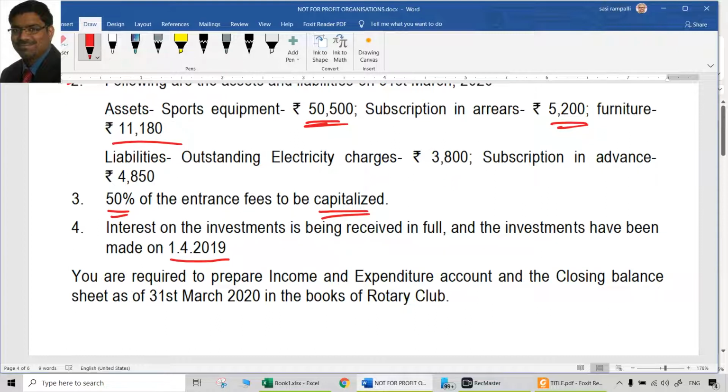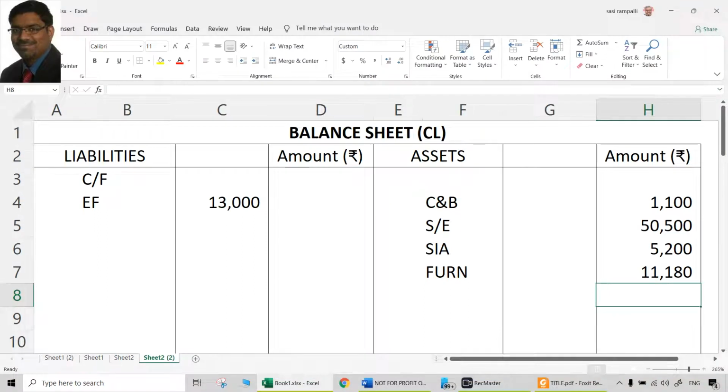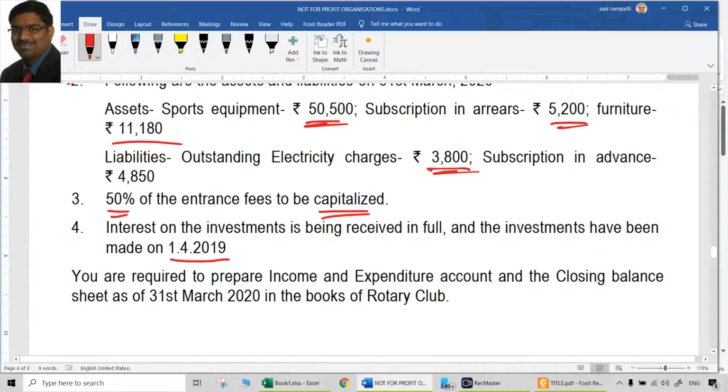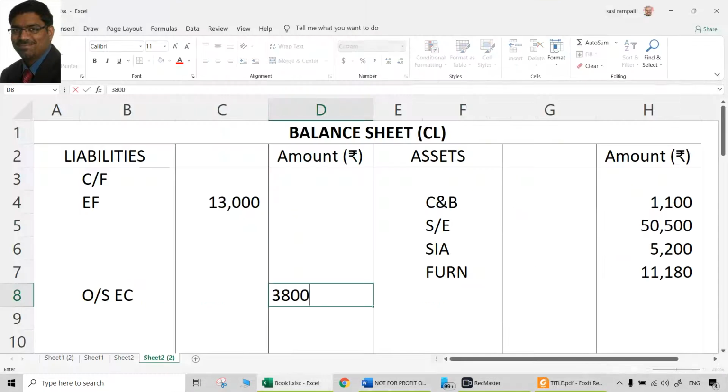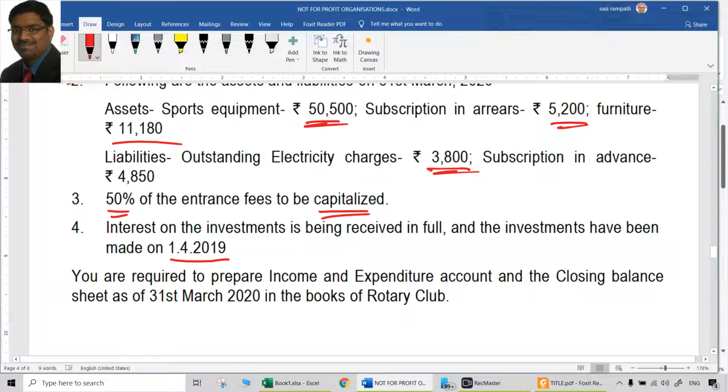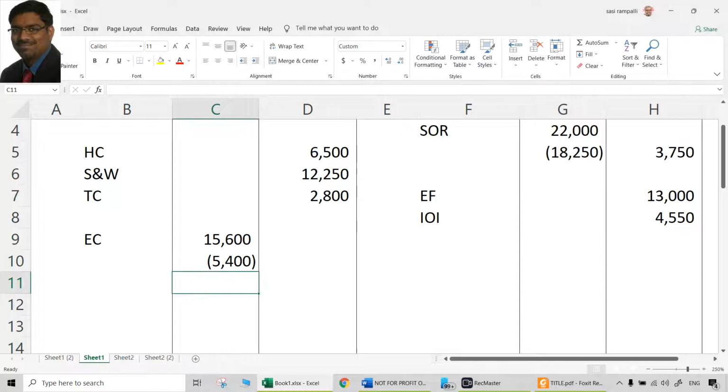Then comes the closing liabilities. Outstanding electricity charges are 3,800. So in the closing balance sheet, outstanding electricity charges, definitely a liability, that is clear, 3,800. Definitely that means it is a credit aspect. Now all that we need to do is a debit aspect. How to do a debit to a debit? Naturally by adding to the original amount. So how much is the original amount?